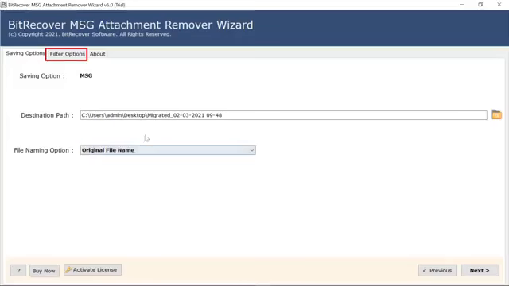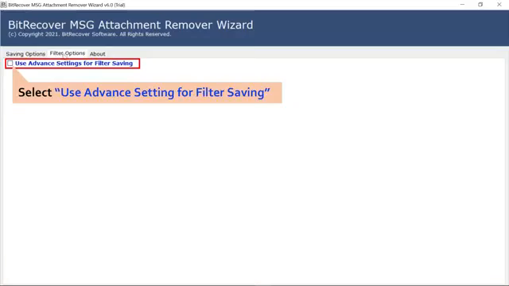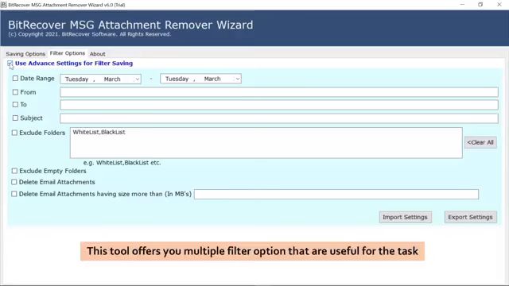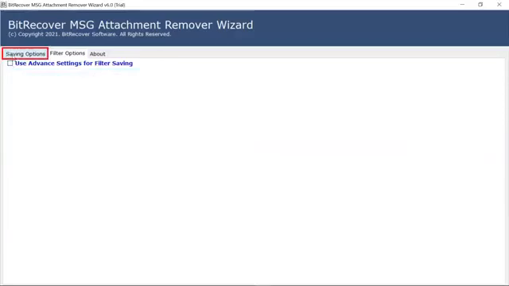Now, go to Filter options in the menu. The software allows you to make use of advanced settings for filter saving. Check this option. Users can select the filter as per the requirements from date range, from, to, subject, exclude folder, delete attachments having more size and more. Now, come to the saving option window.